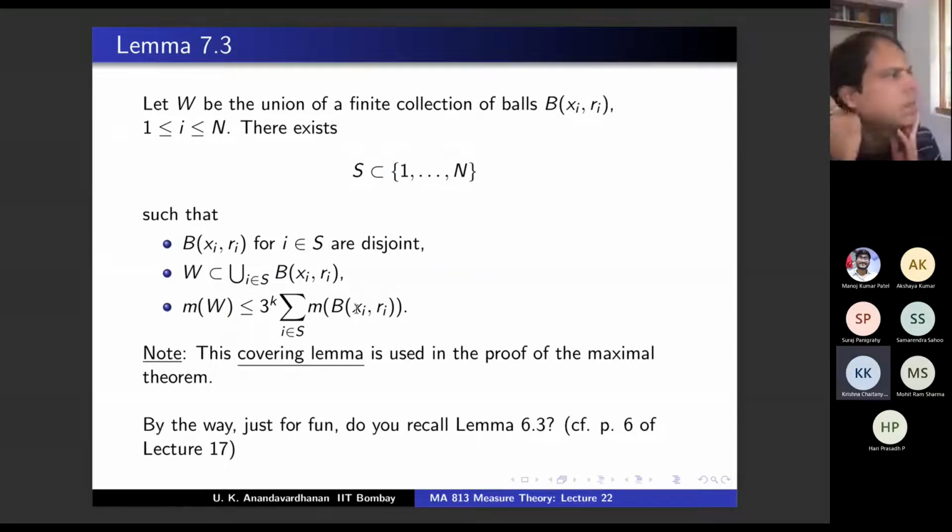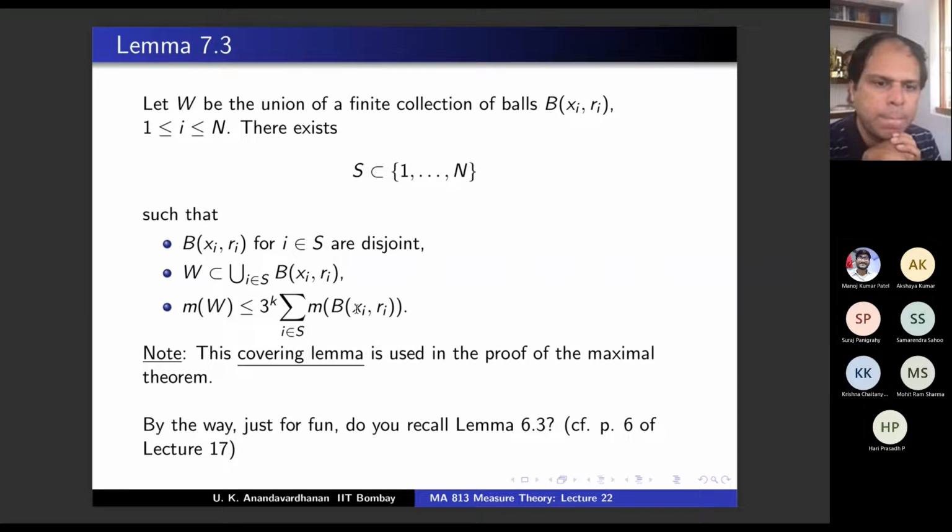From point 2, we can get that the measure of W is less than or equal to the measure of the union, and that is less than or equal to the summation of the measure of each ball. Then why the 3 power k? W is covered by these things, so the measure of W is less than or equal to the measure of the union. Because it's a disjoint union, or even if it's not disjoint, the measure of the union is less than or equal to the summation of measures, right?